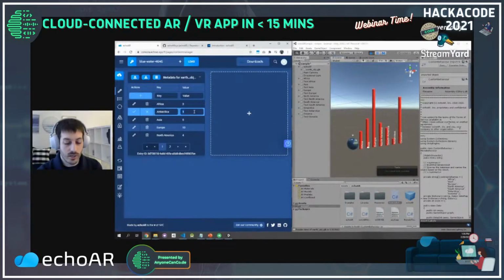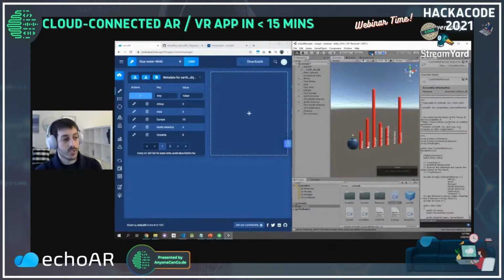So let's say I want to change Antarctica from 1 to 8. Bam, suddenly it shifts in real time. If I delete Antarctica, it disappears. So another really simple example, again, to show that you can change and manipulate data in real time. A really cool exercise could be taking this application, expanding on it, connecting our API to the WHO, the World Health Organization, and then have these numbers change in real time as opposed to plugging them in manually.